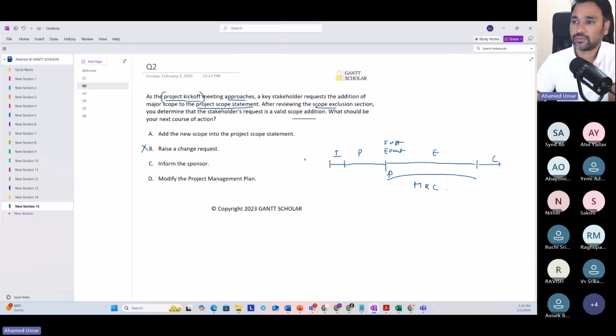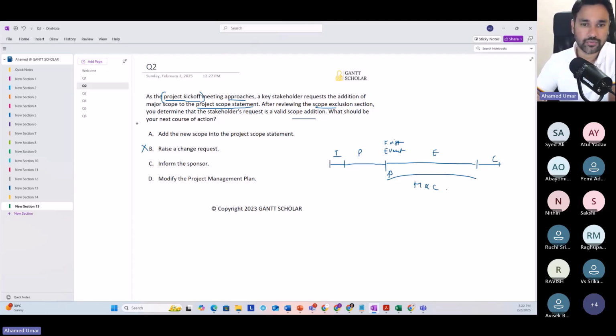The project scope statement is a component of the scope baseline. The project scope statement, WBS and WBS dictionary put together form the project scope baseline. So if you want to modify the scope baseline after it is approved, which means the baseline is set and you have started the execution, you must follow the change management process.